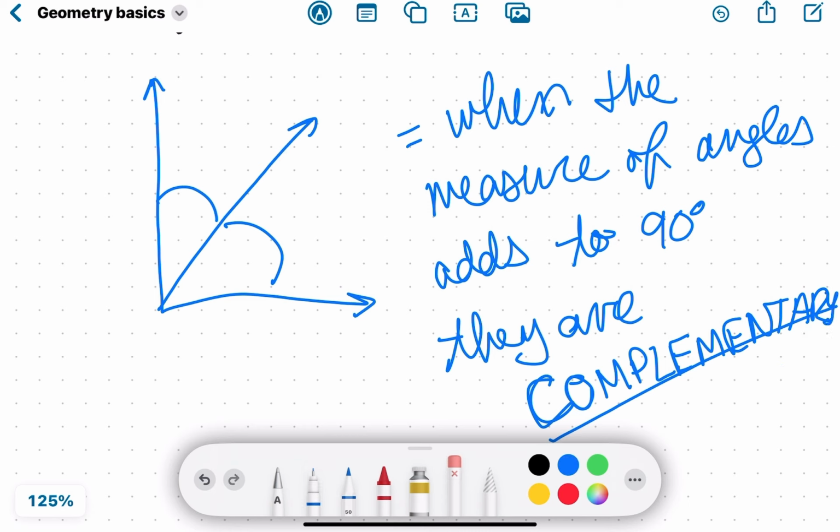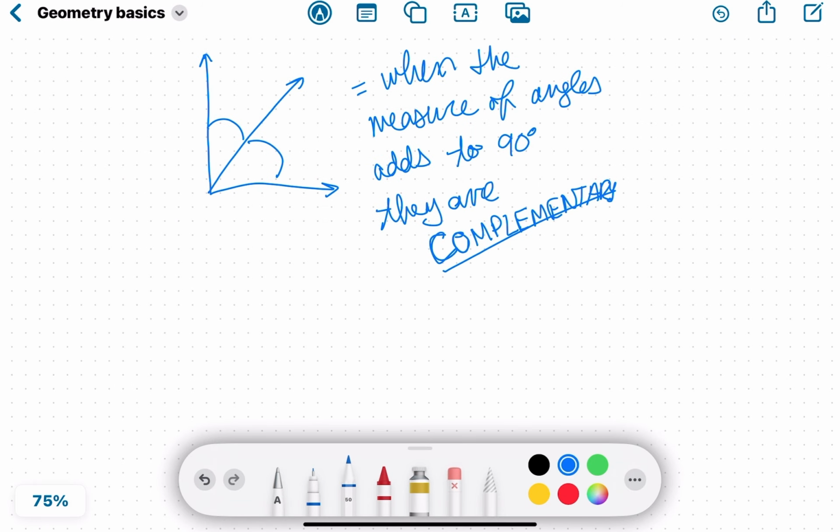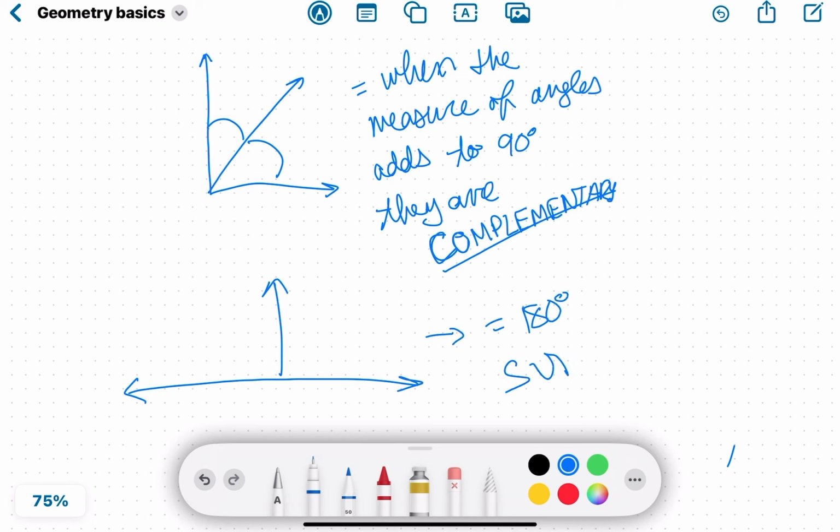Complementary. But when the angles add to 180 degrees and they make a straight angle, like two right angles, that is supplementary. And you need to know the difference between complementary and supplementary because there is a big difference between them.